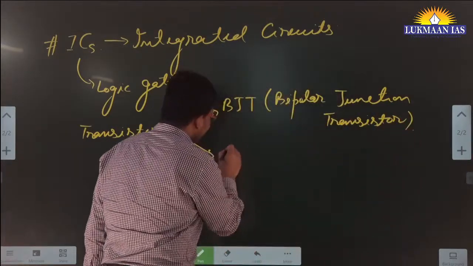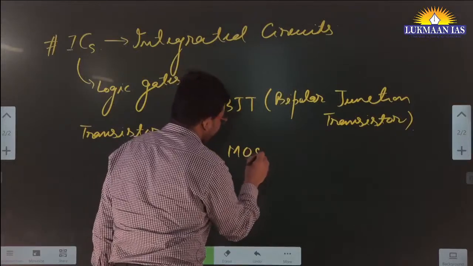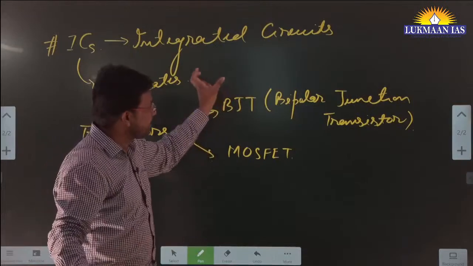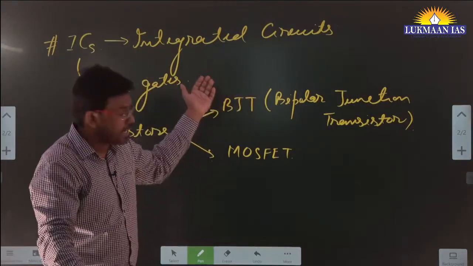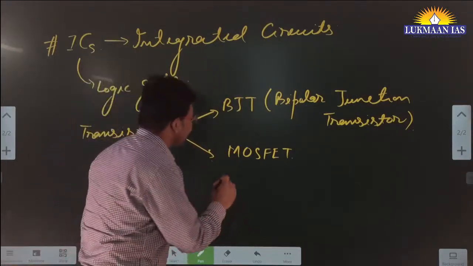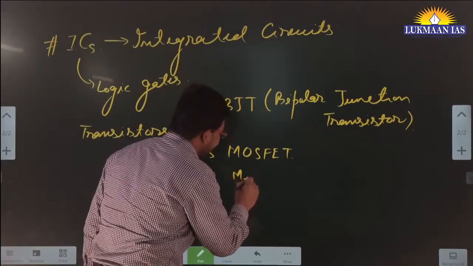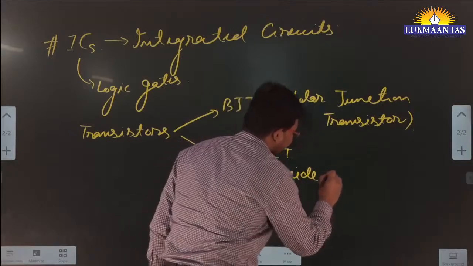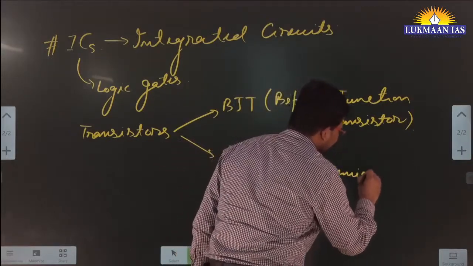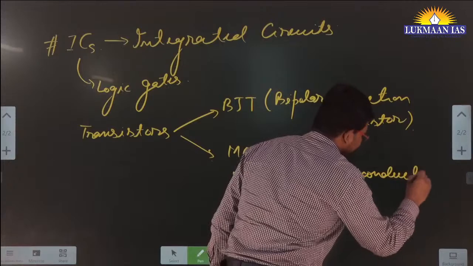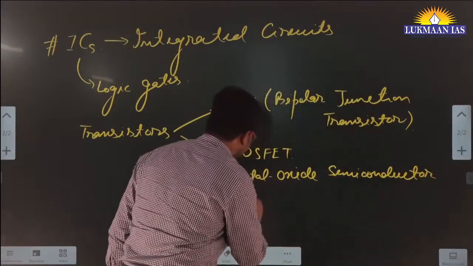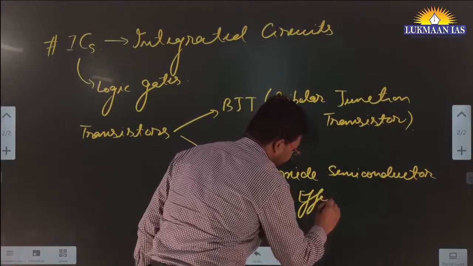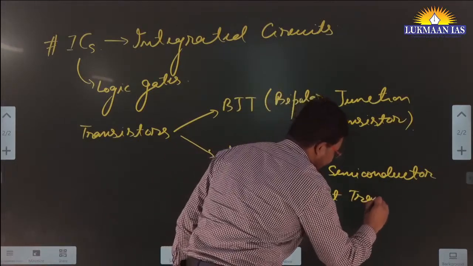Then we have the MOSFET. The bipolar junction transistor, BJT, can be of different types. Then MOSFET. MOSFET stands for metal oxide semiconductor field effect transistor.